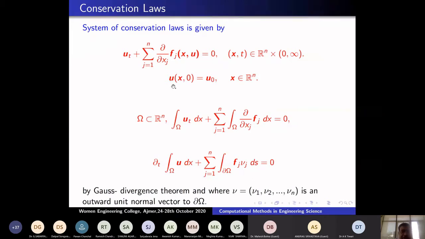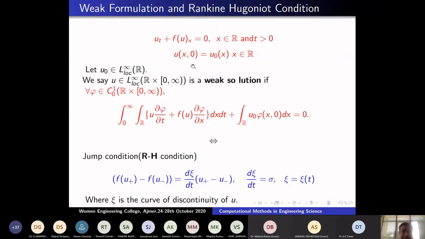It is well known that for these problems, even though the initial data are continuous, the solution may become discontinuous after some time t. So the question is how to handle this. Now I will just take u_t plus f(u)_x equals 0.